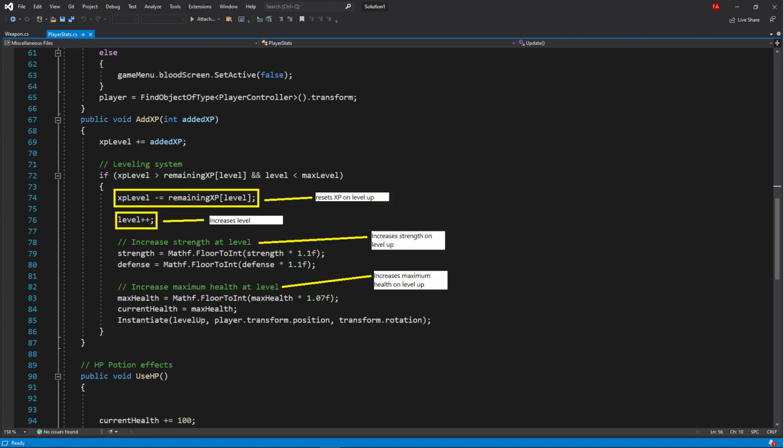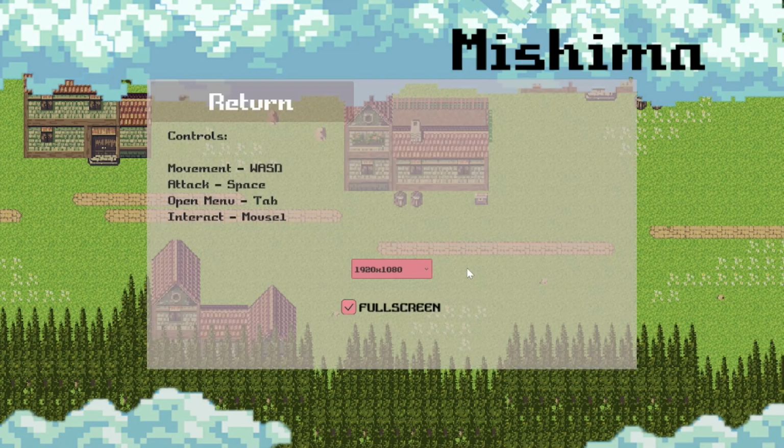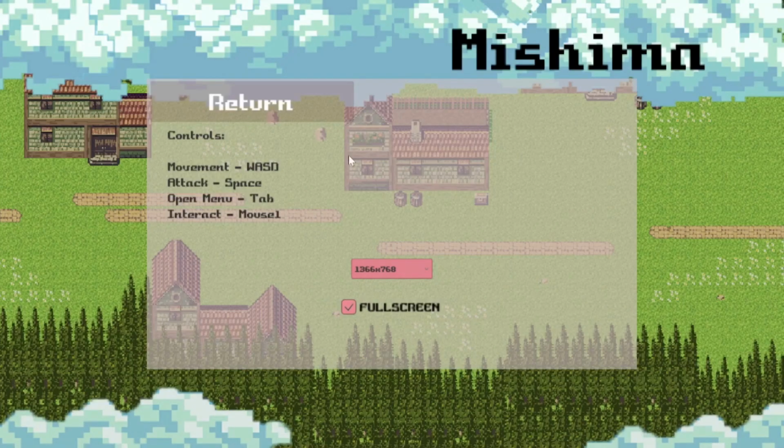The client also required a wide range of supported resolutions, as the client wants the game to be playable on different devices with unique screen sizes. Within the product, the player can access the options menu from the start menu, where they can choose from a list of compatible screen sizes or toggle full screen mode.